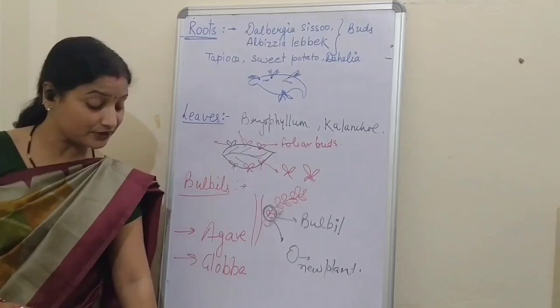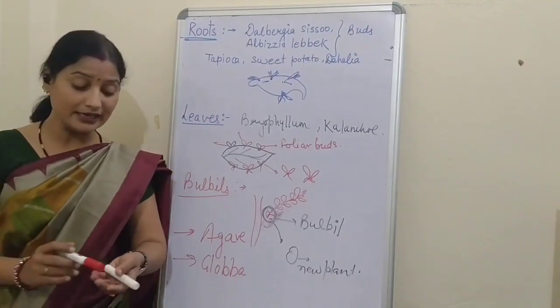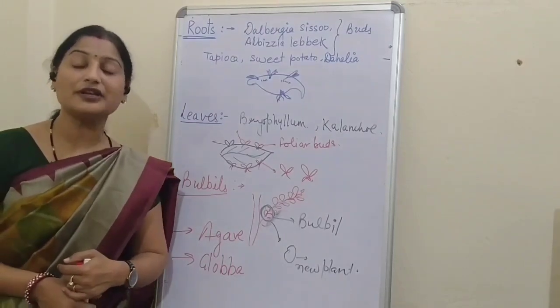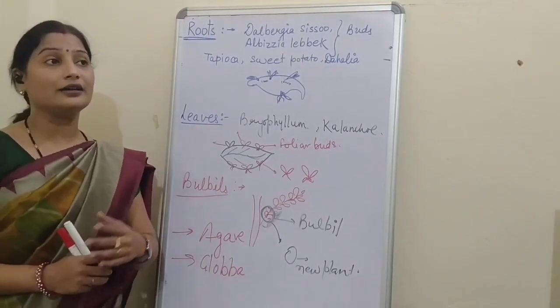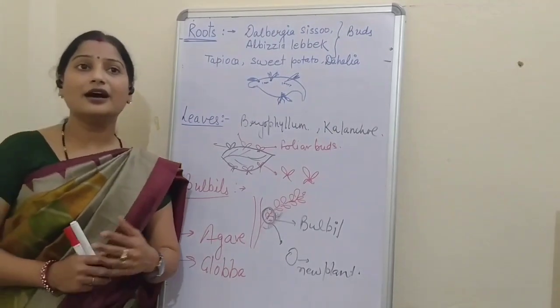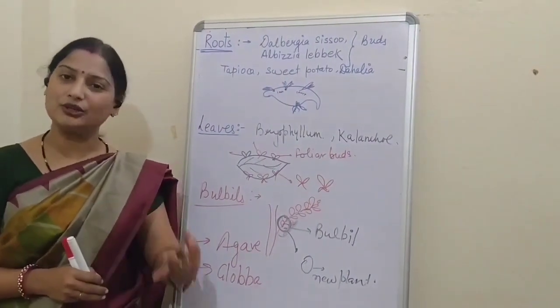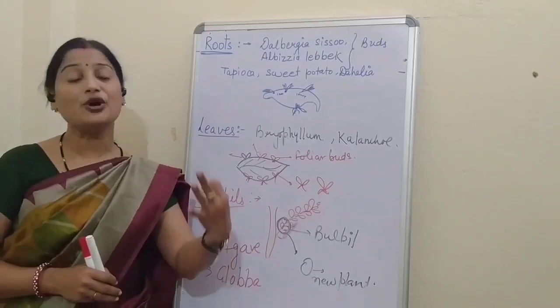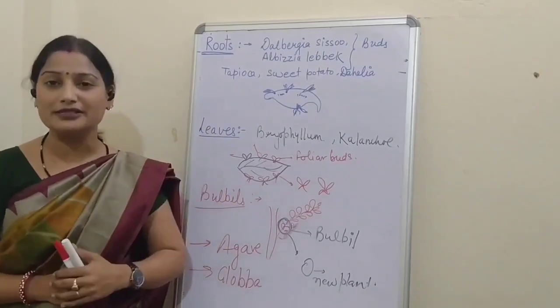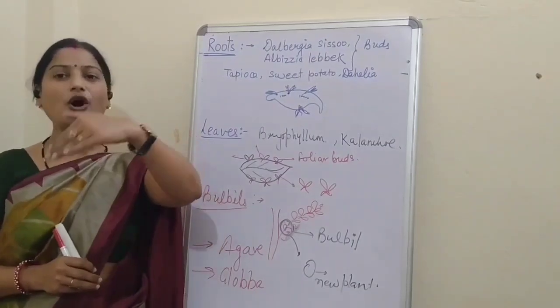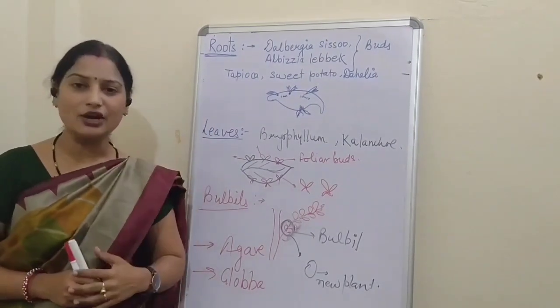After that we saw subaerial stems. In the case of runner, I taught you doob grass and wood sorrel. We have seen the sucker, the stolon and the offset. I told you that offset is on the water surface, sucker is underground and stolon is oblique on the surface.